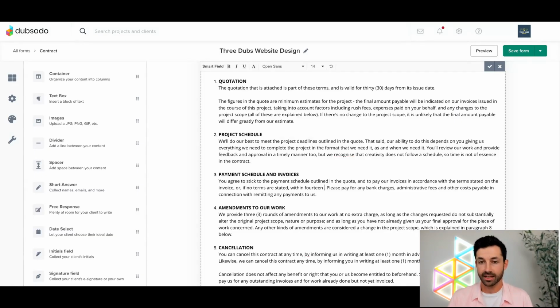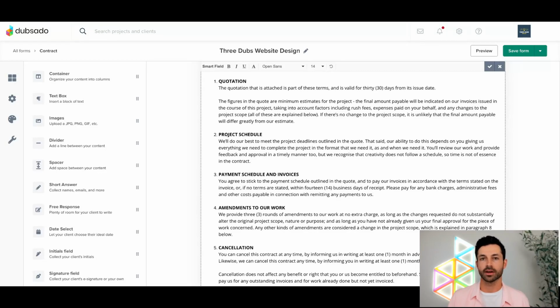So instead of doing that, I almost always recommend that we either create a custom map field or use one of Dubsado's existing fields to go ahead and populate information in the contract so that you don't ever have to customize it. In the ideal sense, once your base contract template, which is what we're looking at right here, is done and complete, you would never have to touch it when you go ahead and send it to a client. You would go into the project, you would apply that contract, it will automatically populate with all the different fields that you have in there, and you know it's good to go.